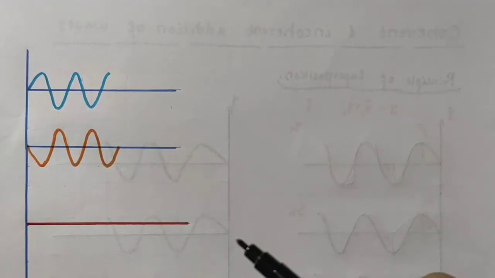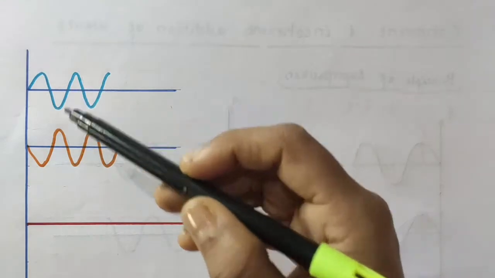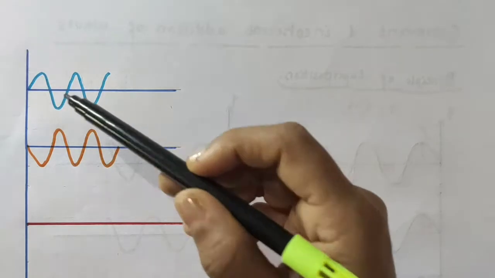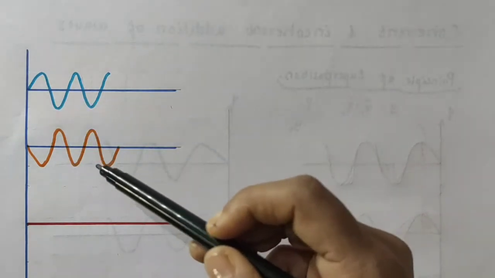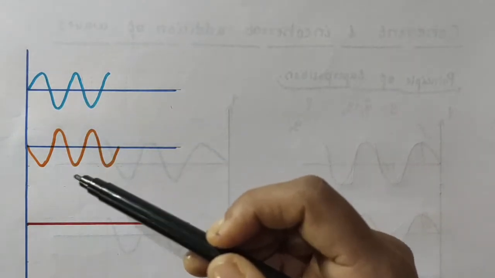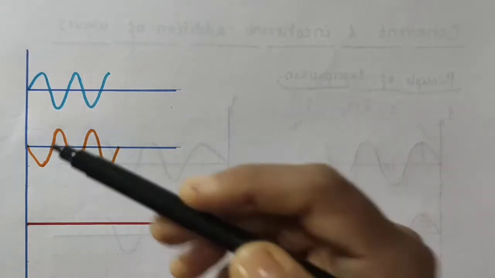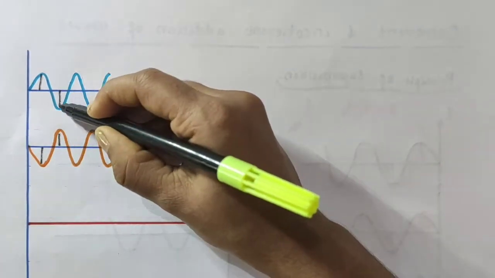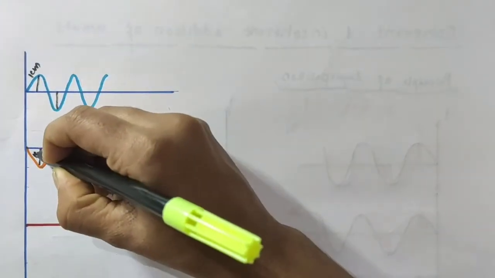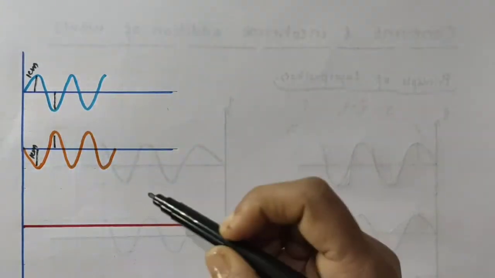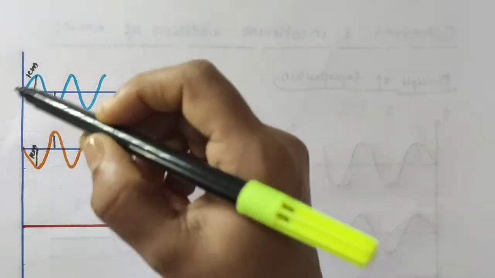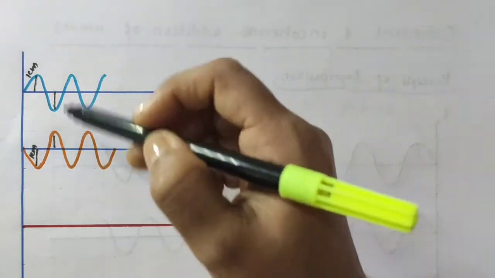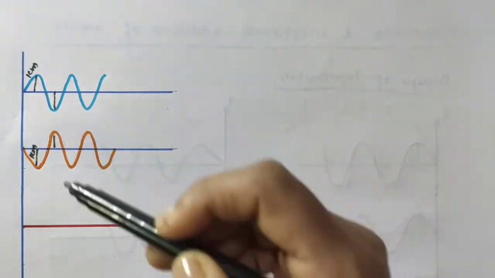Next, if we consider two waves like this, one is this, another one is this. Let both the waves have the amplitude of 1 centimeter. That is, both the waves produce a maximum displacement of 1 centimeter. Now, let both the waves be propagating through the same medium.